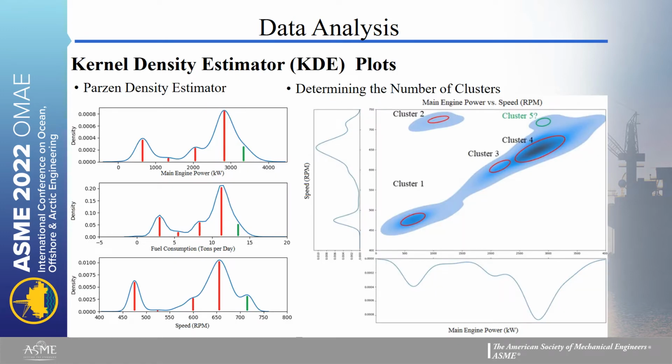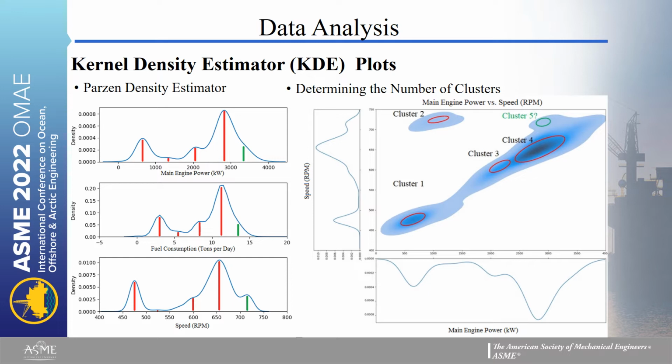In Gaussian mixture models, we have to determine the number of clusters so that the algorithm knows how many clusters it should look for. For that purpose, we use kernel density estimator or KDE plots. They're quite similar to Parzen density estimators, and we can use them to determine the number of clusters. On the left side, we can see three one-dimensional KDE plots that have been plotted for the three variables that we have in this research.